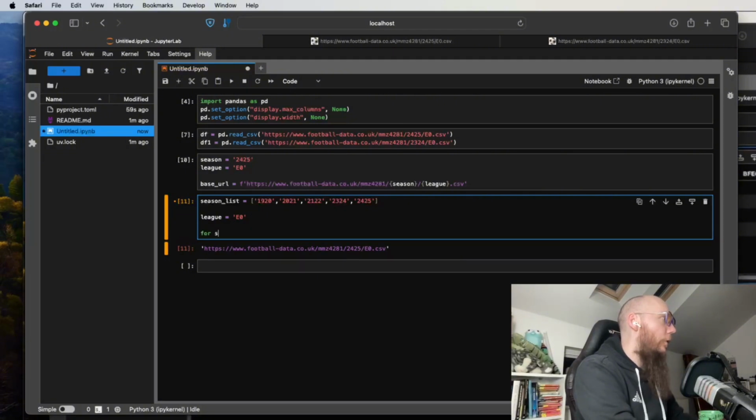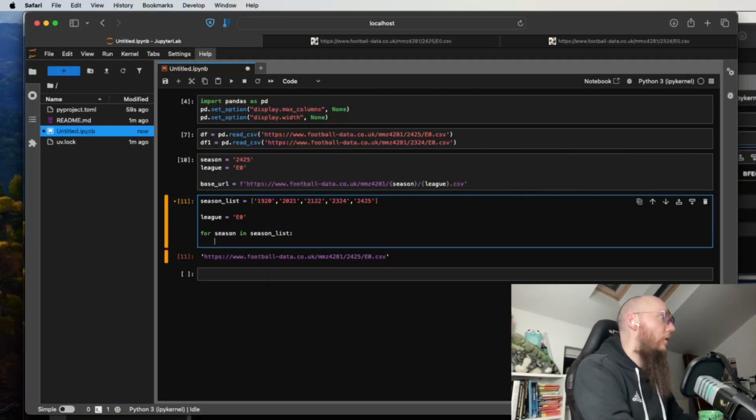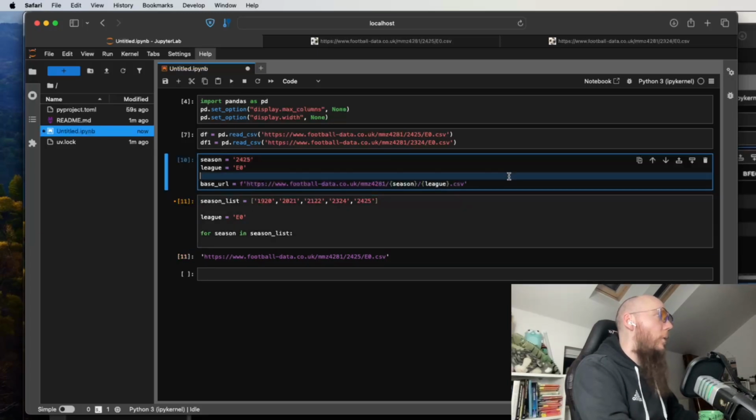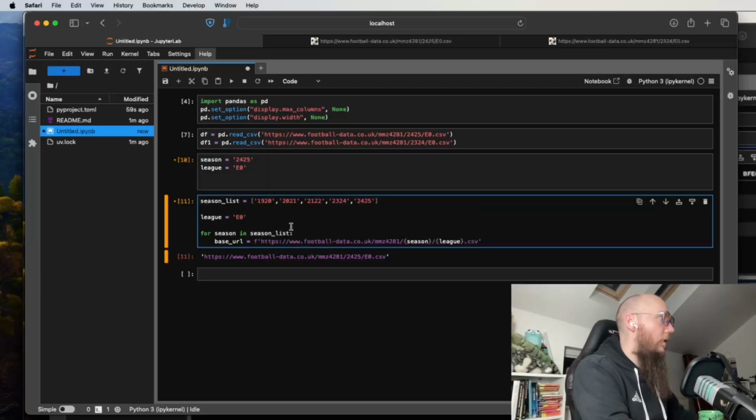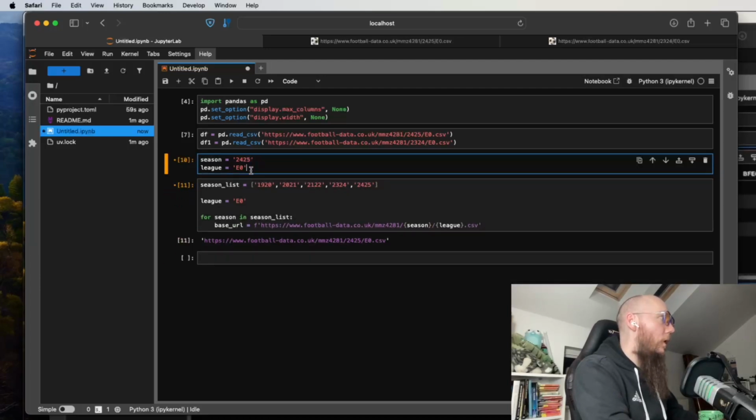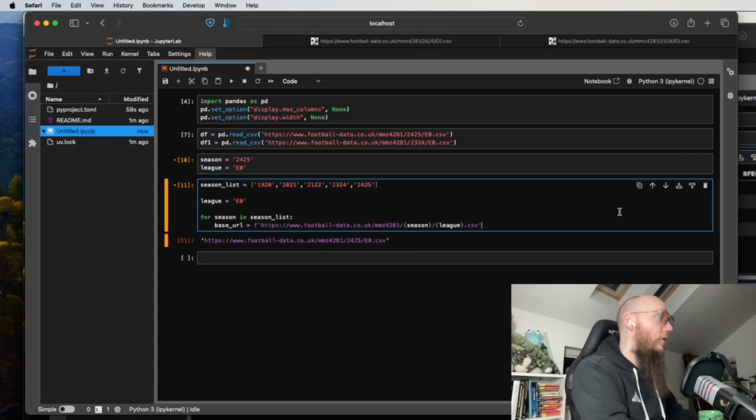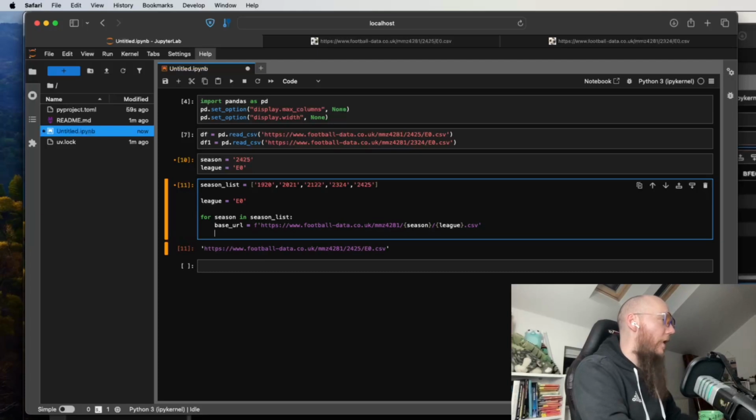So for season in season list, what we're going to say is that the base URL is that. Let's just move that to here. We'll tidy up after ourselves in a second, but for now, for season in season list, the base URL is that.